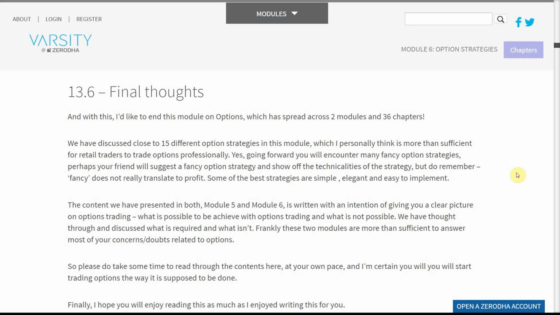Yes, going forward you will encounter many fancy option strategies. Perhaps your friend will suggest a fancy option strategy and show off the technicalities of the strategy. But do remember, fancy does not really translate to profit. Some of the best strategies are simple, elegant, and easy to implement.